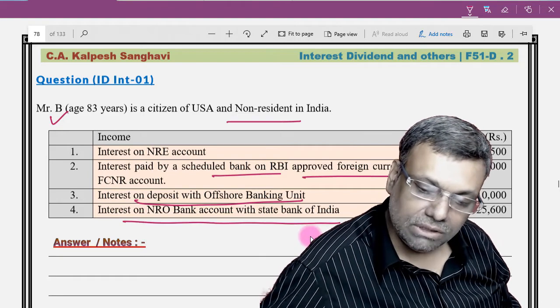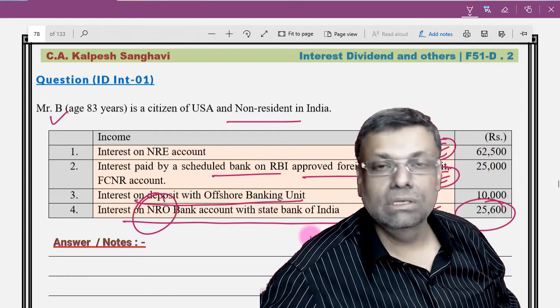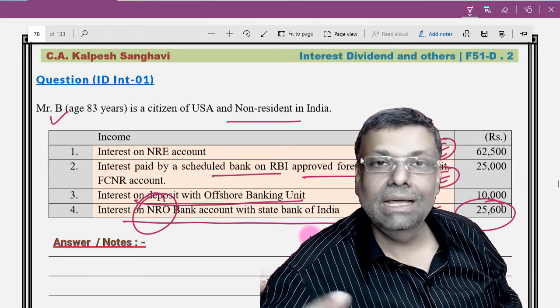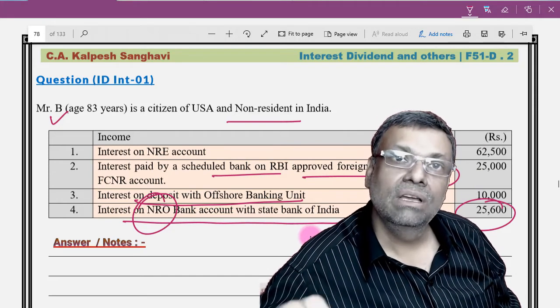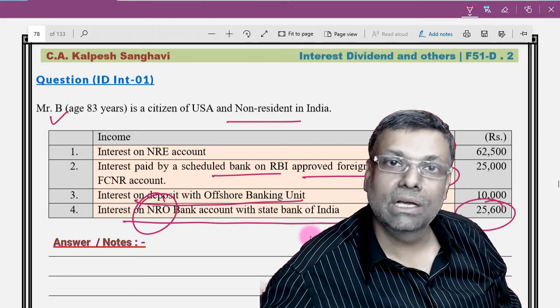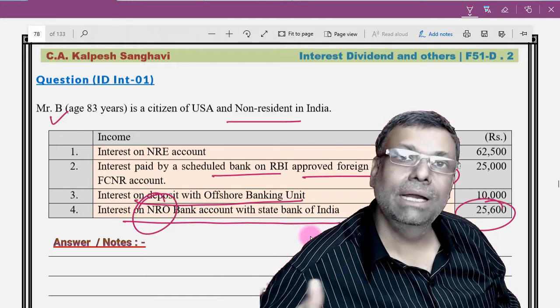Interest on NRO account with the State Bank of India. So this is not exempt, this is taxable. This is NRO account, this is basically the ordinary account. NRE is a non-resident external account and NRO account is a non-resident ordinary account, just like your rupee account, no? What ordinary bank account you have, the same thing. So yours and mine is an NRO account.